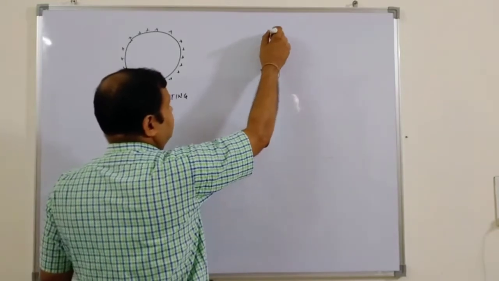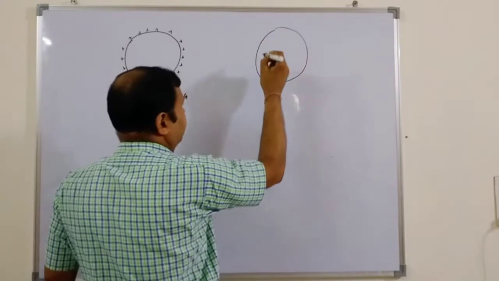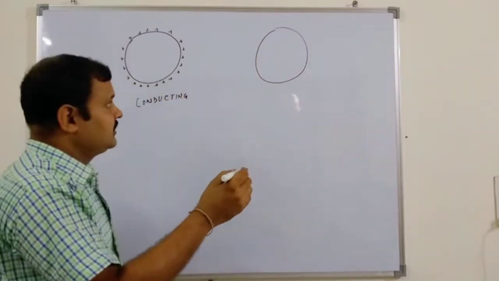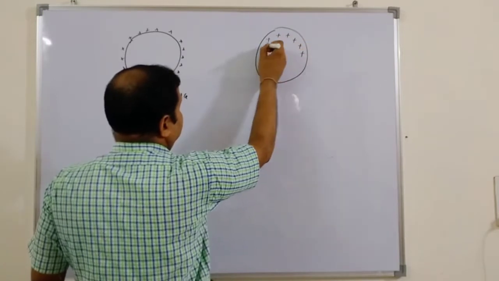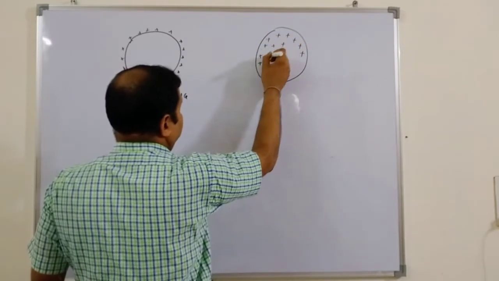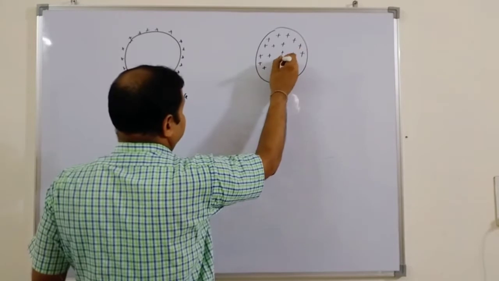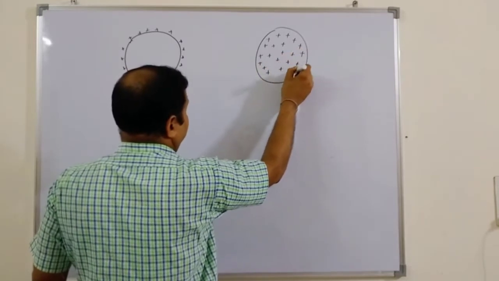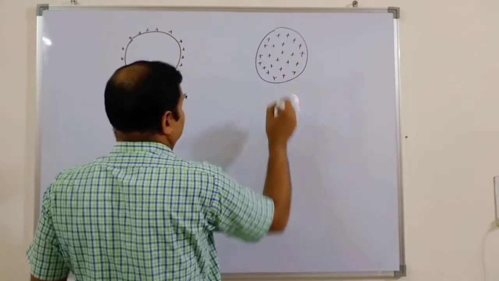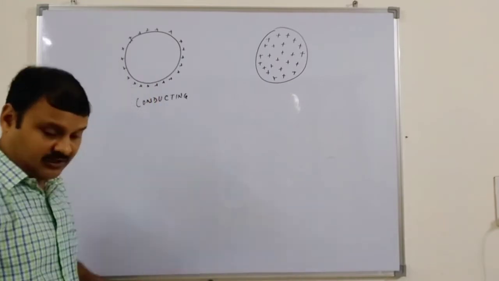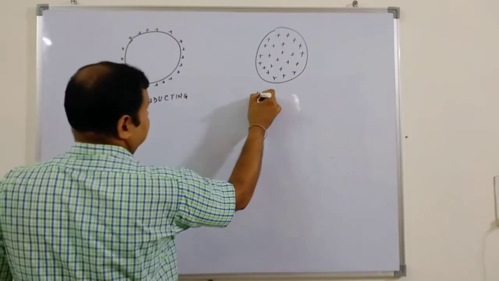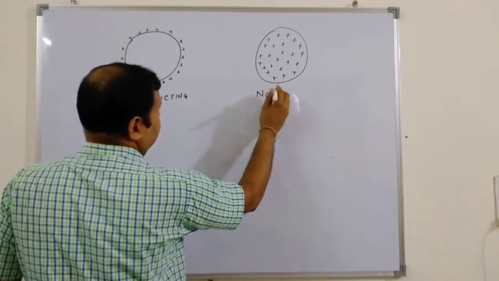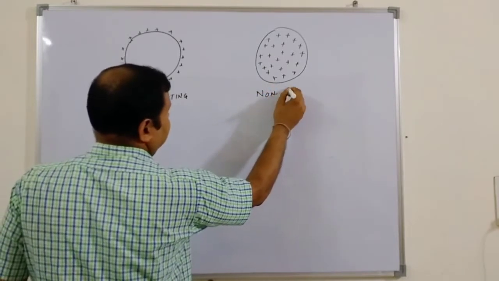And if you consider the non-conducting body, once it is charged by different means, all this charge will be volumetrically distributed within the body. The behavior of the electrical field of these two bodies could be different. Outside the body, how will the electrical field behave, and inside there will be some difference.